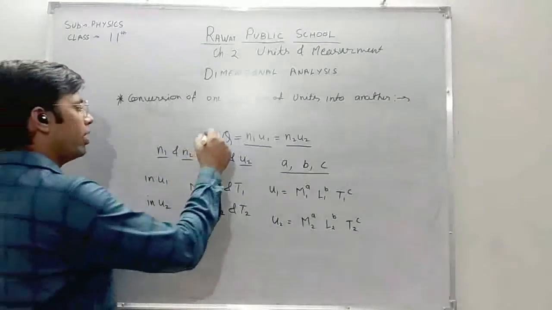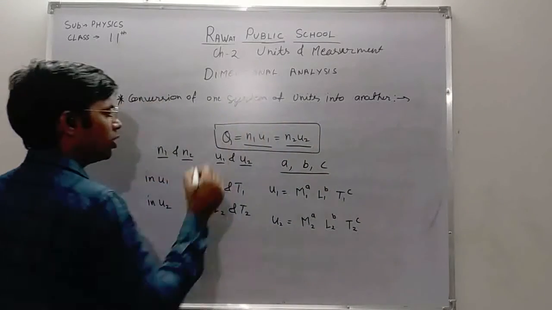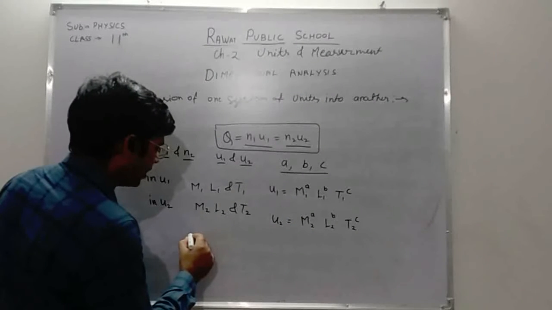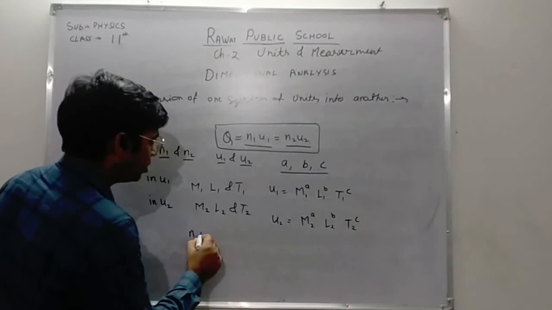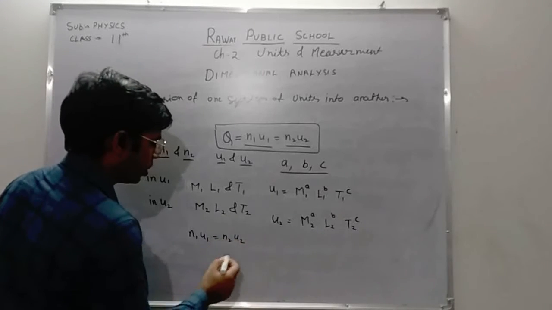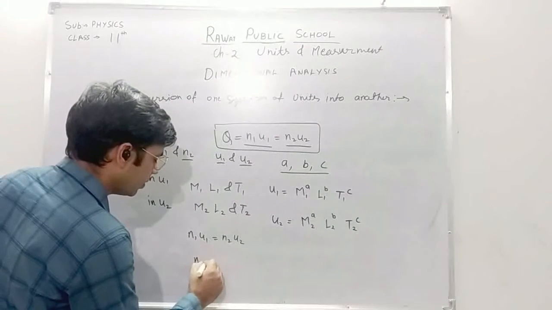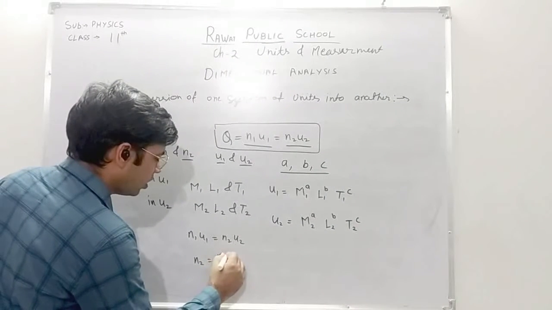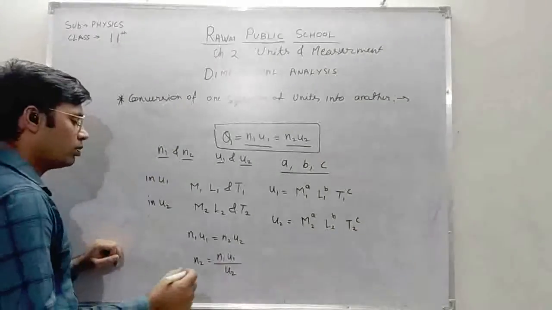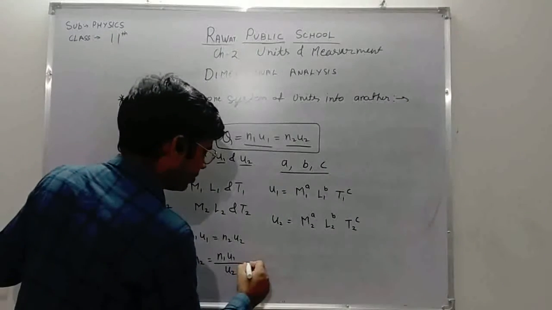So by using the basic concept, n1 u1 is equal to n2 u2, we write n1 u1 = n2 u2. We want to find n2, so n2 will be n1 u1 divided by u2. Substitute the values of u1 and u2 in this expression.